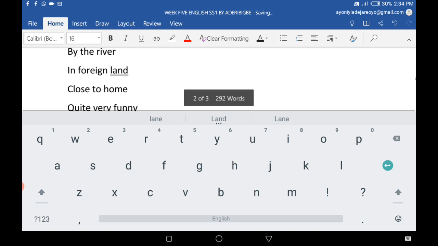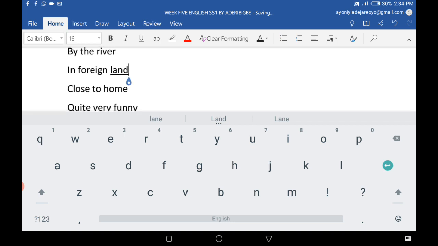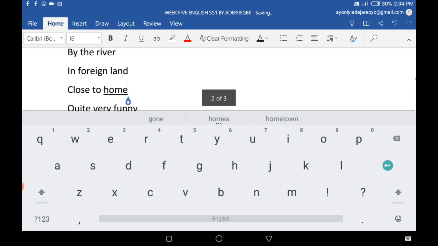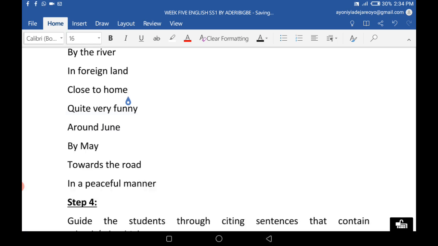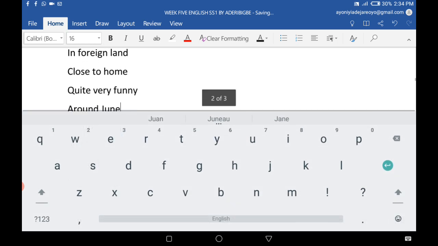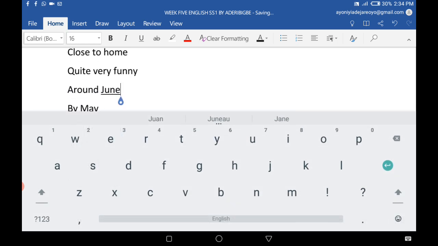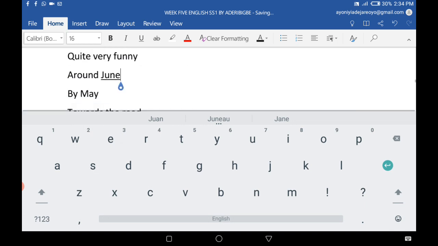So we can also have close to home. I'll give you an example close to home. All these are expressions that are adverbial. They are adverbial expressions. Quite very funny. You're quite very funny. Oh, that means the person is very funny. The degree of the person's humor is high.